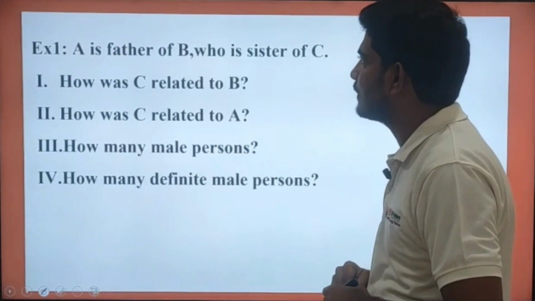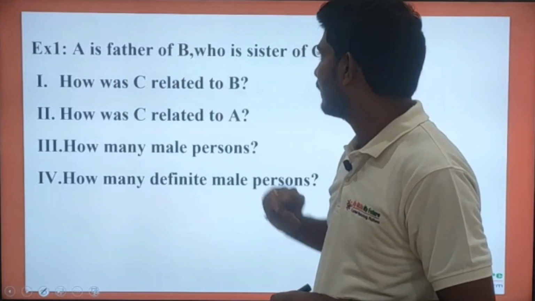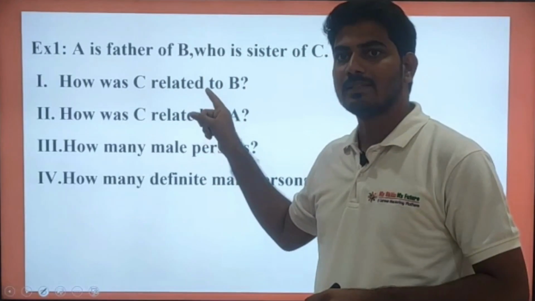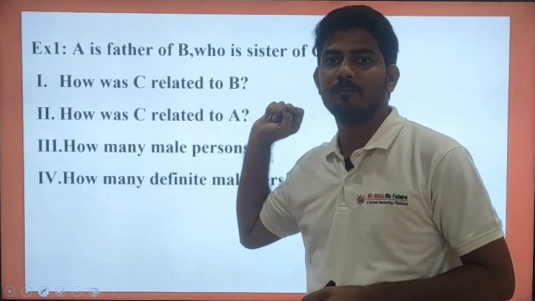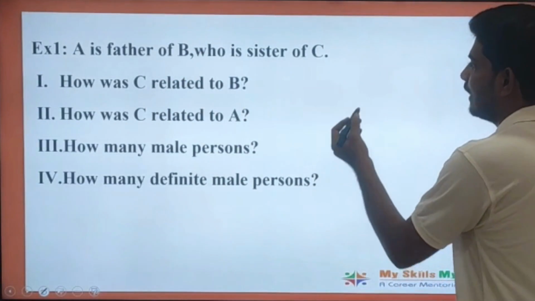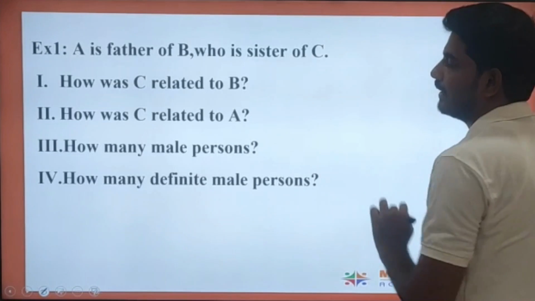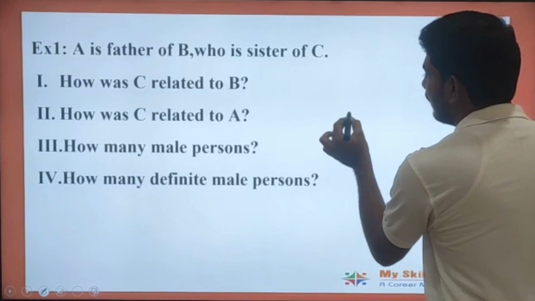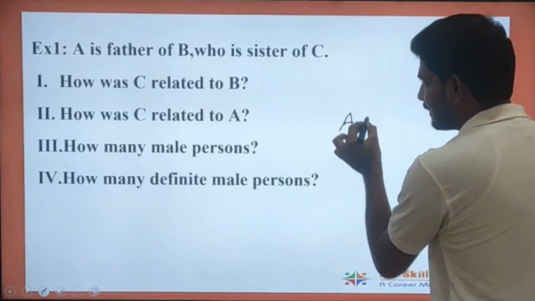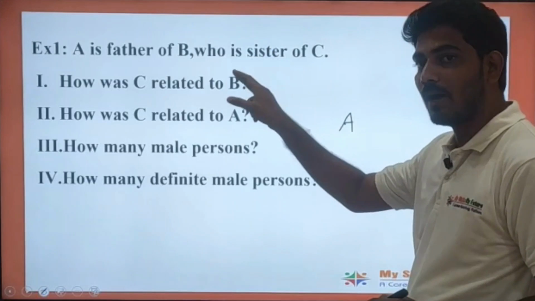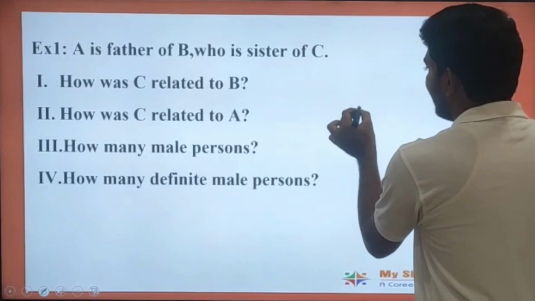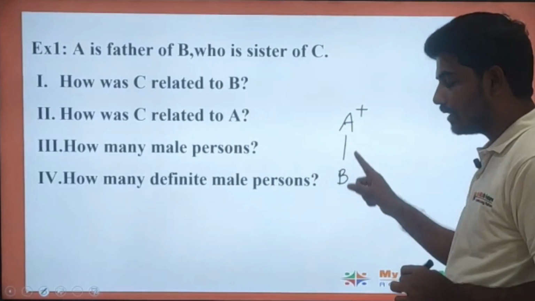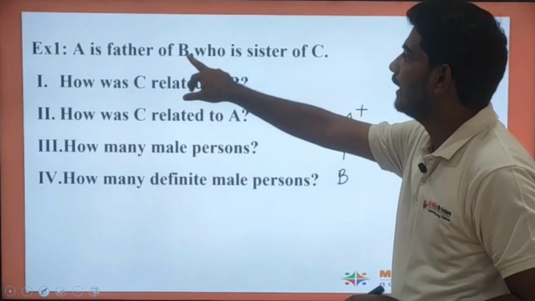What I gave in the question is: A is the father of B, who is the sister of C. I need to split the statement here. So A is the father of B. Try to habituate arranging the statements like this. Here A is the father to B.